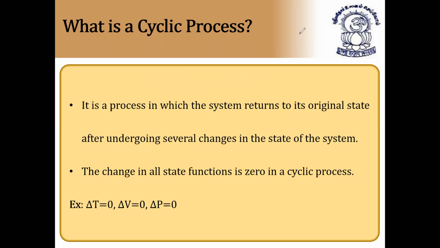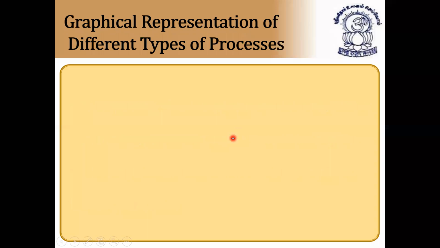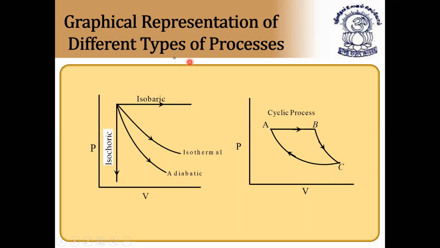Next, graphical representation of different types of processes. First, we have the isobaric process where volume is constant. That's why here, since volume is constant for this graph, this is called isobaric because V is equal to constant and dV is equal to zero.